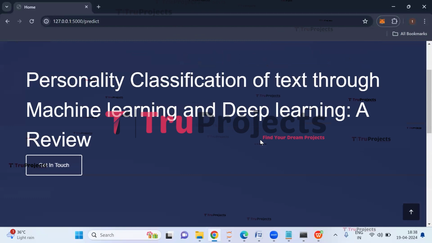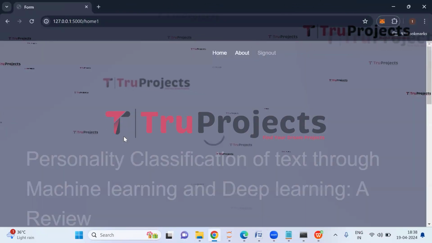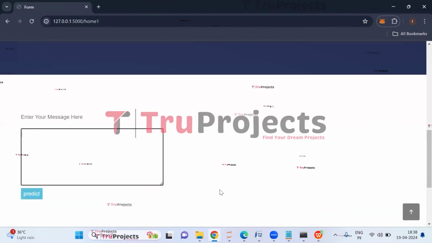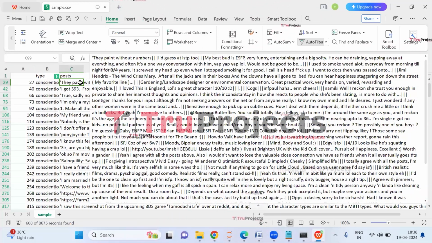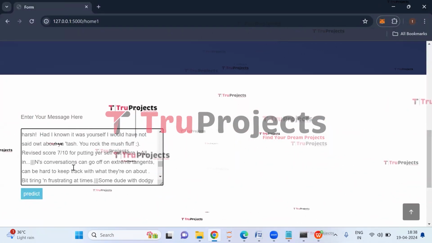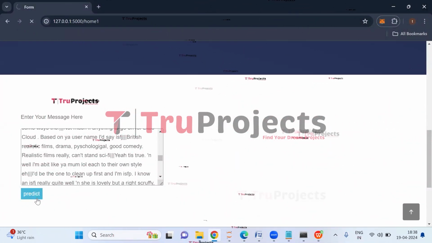Let us enter some more text. Click on home link here. So here I'm entering one more text. So this is the text which I want to enter. Now click on predict button.